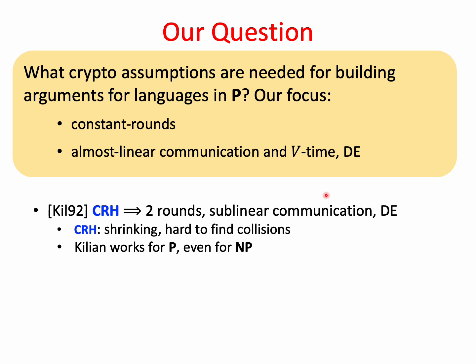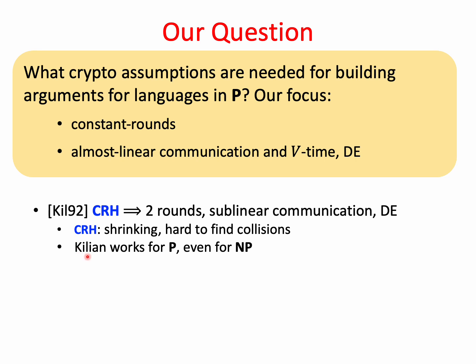So what is a CRH? Collision-resistant hashing. These are shrinking functions that are hard to find collisions for. Namely, if an adversary gets a function h sampled at random from a CRH collection, then it is supposed to be hard for him to efficiently find x and x prime such that h of x is equal to h of x prime.